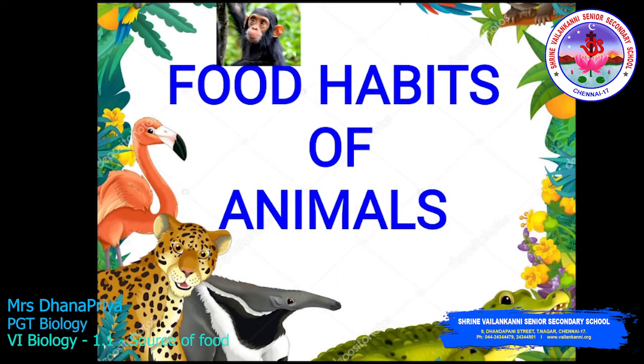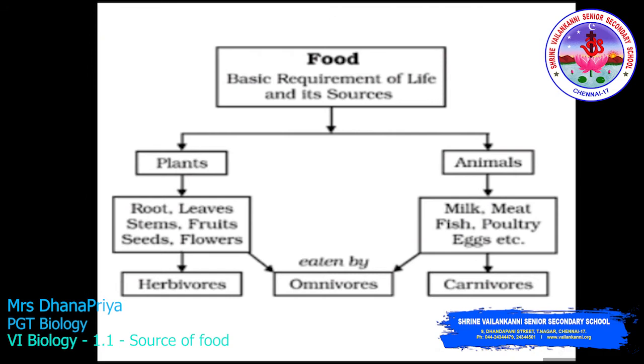Hello students. So today we're going to see a topic, food habit of animals. Last class we discussed about source of food. Today, food is the basic requirement of life and its sources. We discussed this in the previous class itself. So the source of food is from animal and plant.